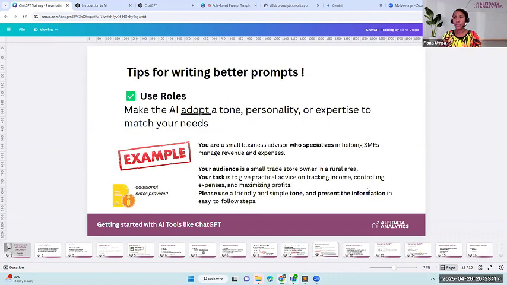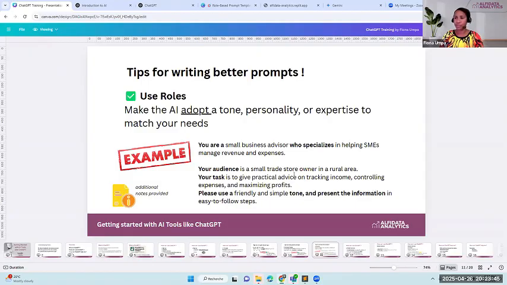Okay, so the last tip for writing better prompts that I'd like to share with us all is use roles. Okay, so what are roles? When you use roles, it's a really powerful way to instruct the AI. So when you use roles, you make the AI adopt a tone, a personality, or expertise to match your needs.